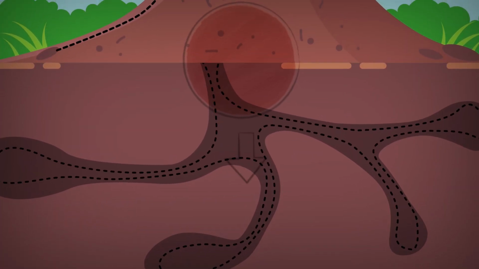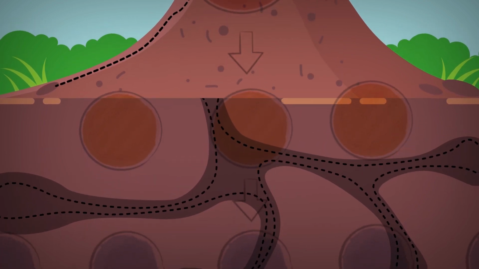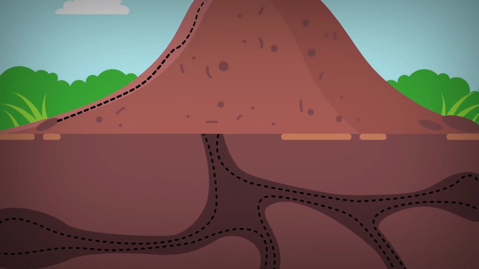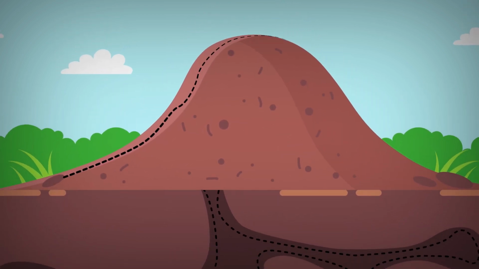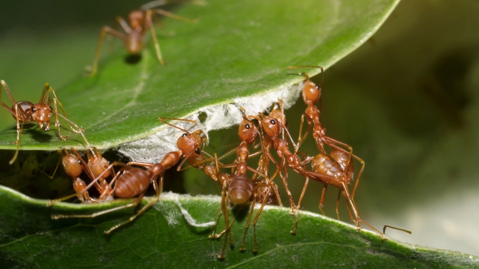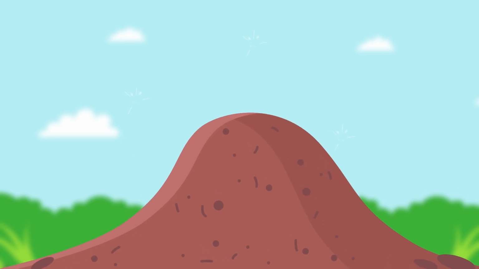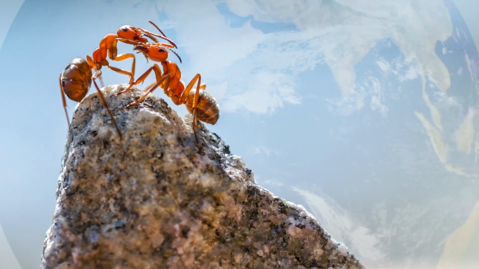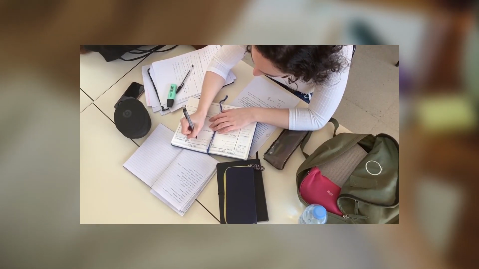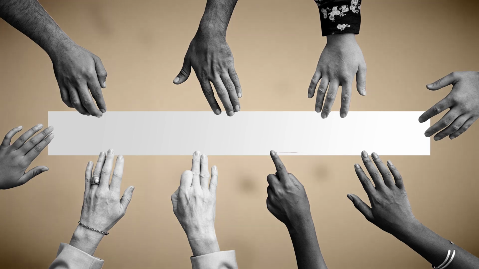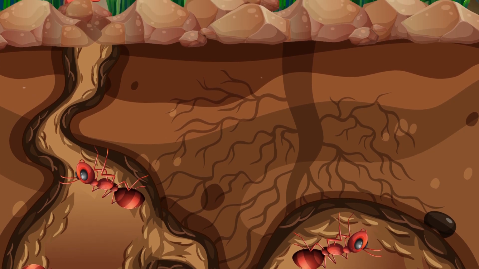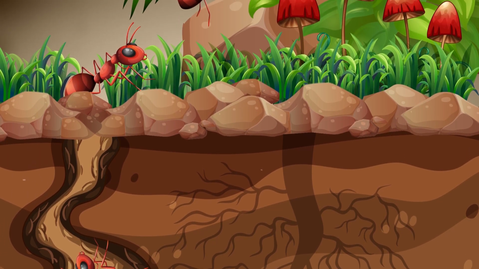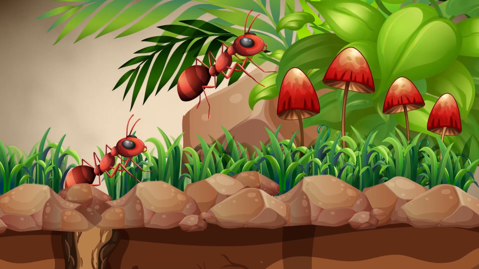The social structure is not only important for the survival of the colony, but also for the maintenance of their habitat. Ants work together to maintain the nest, keeping it clean and free of parasites and ensuring that it is properly ventilated. This cooperation allows the colony to thrive and become one of the most successful social insects in the world. By studying the social structure of ants, we can gain a deeper understanding of the importance of cooperation and collaboration in achieving common goals. From their highly organized colony structures to their effective communication strategies, ants serve as a model for the importance of teamwork and cooperation in achieving success.